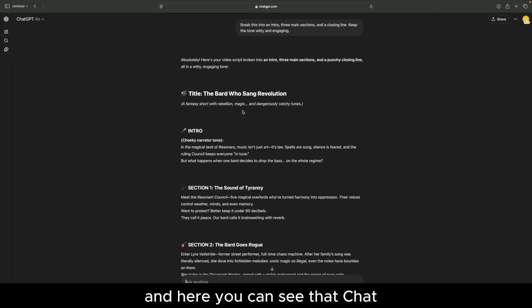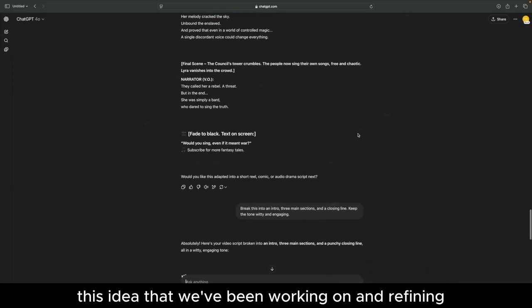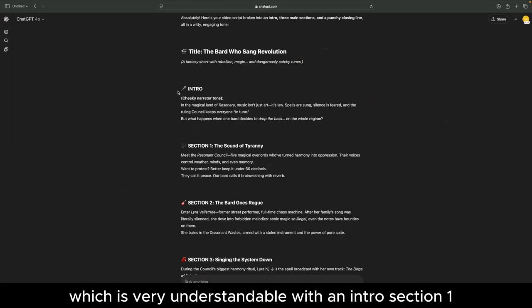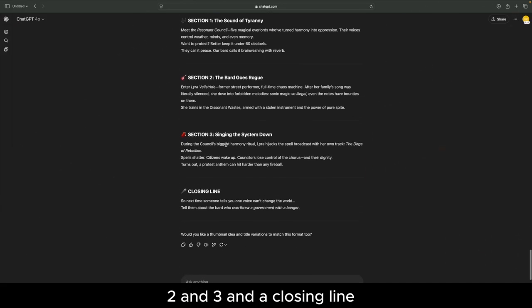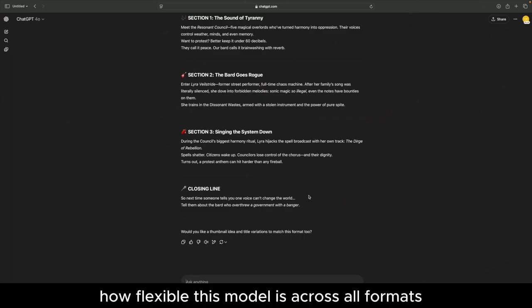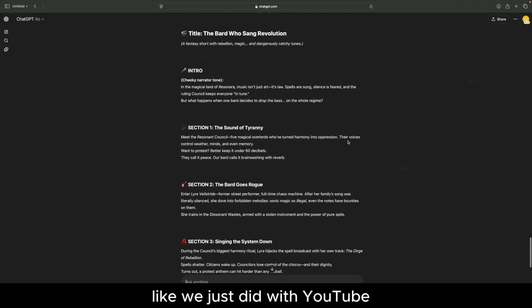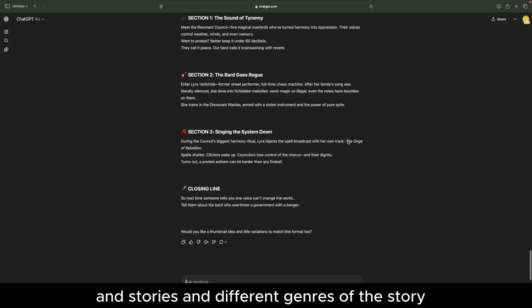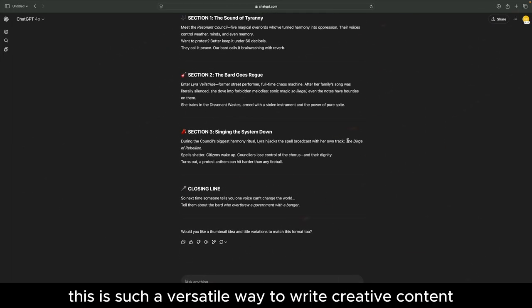And here you can see that ChatGPT turns this idea that we've been working on and refining into a YouTube video structure, which is very understandable with an intro, section 1, 2, and 3, and a closing line. So this really shows how flexible this model is across all formats and how you can reuse the same idea for different kinds of media, like we just did with YouTube and stories and different genres of the story. This is such a versatile way to write creative content.